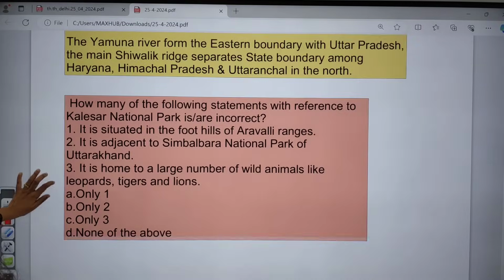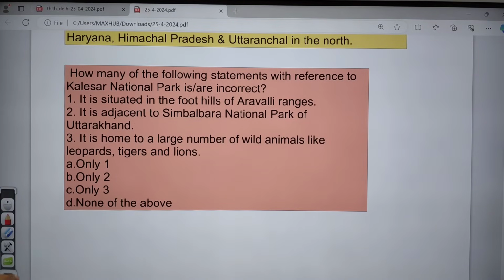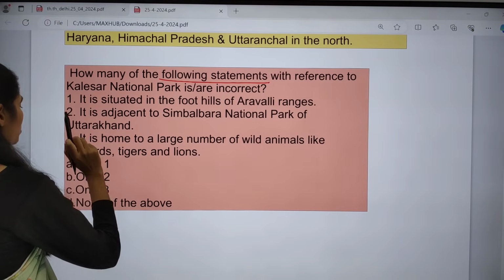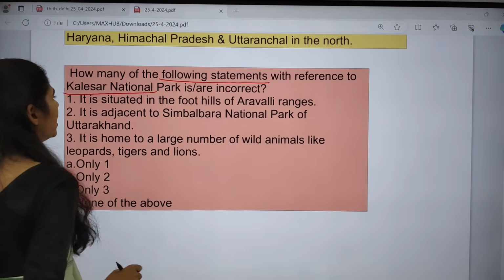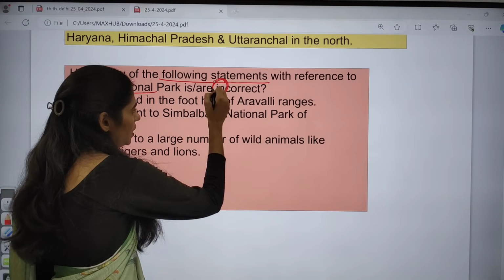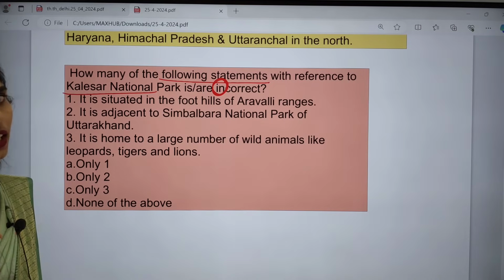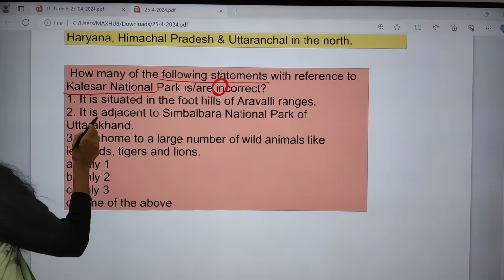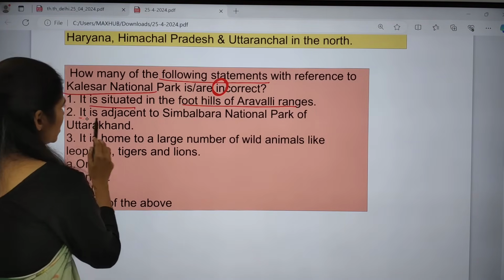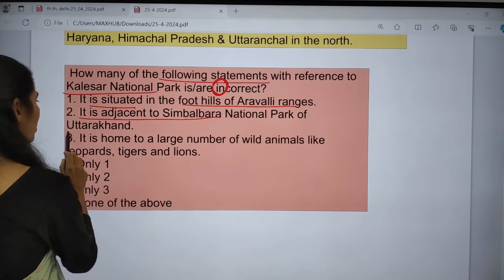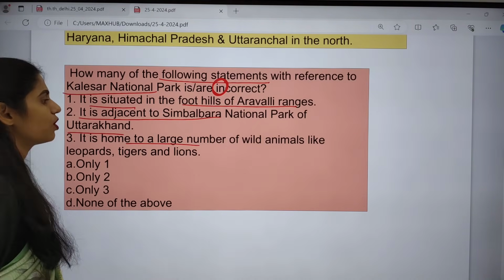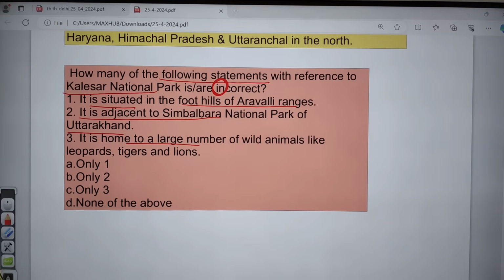Now let me give you one small prelims question. How many of the following statements with reference to Kalesar National Park are incorrect? See here, it is not asking correct, it is asking incorrect statements. First one: it is situated at the foothills of Aravalli range. Second: it is adjacent to Simbara National Park of Uttarakhand. Next: it is home to a large number of wildlife animals like leopards, tigers and lions.